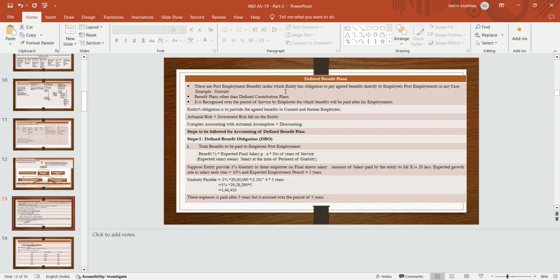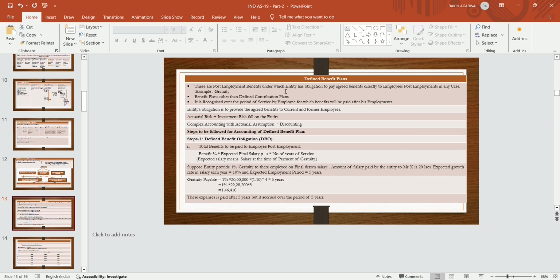So 4 times the salary will increase. So 1% into 20 lakhs into 1.1 to the power 4, into the number of expected years, that is 5 years, becomes 1,46,410. That is the gratuity payable by the entity after 5 years to the employee who stays in the organization for 5 years, at the rate of 1% on final drawn salary.